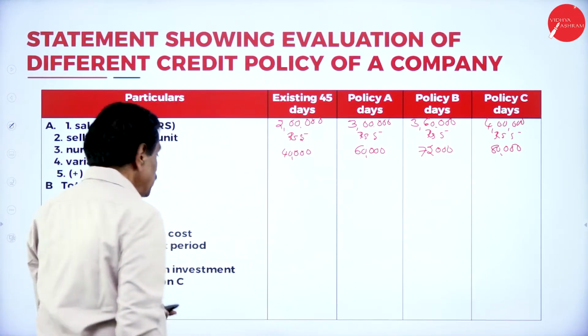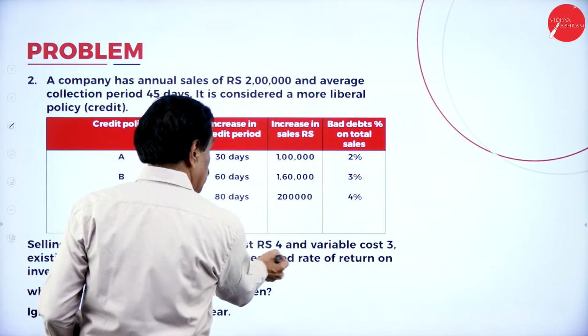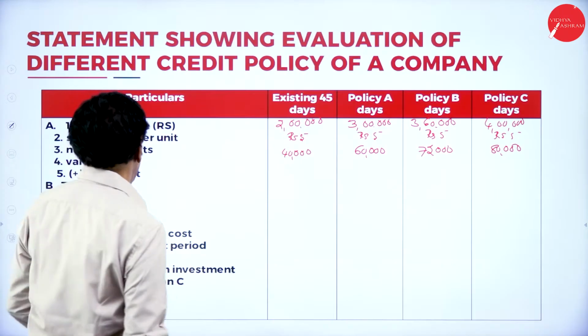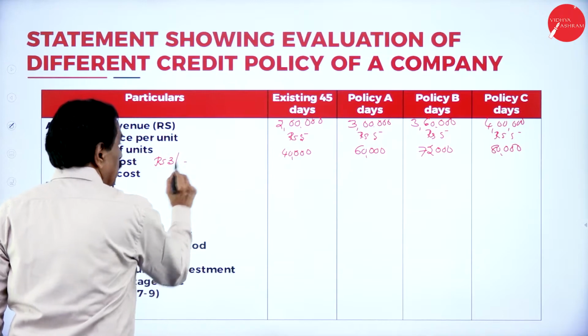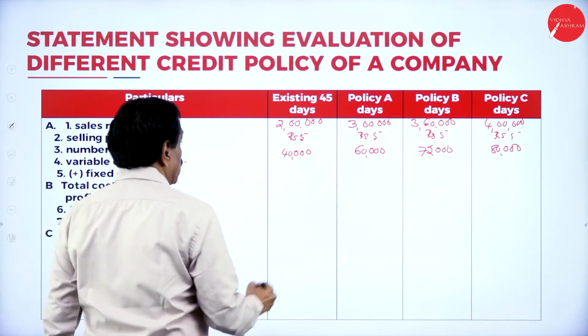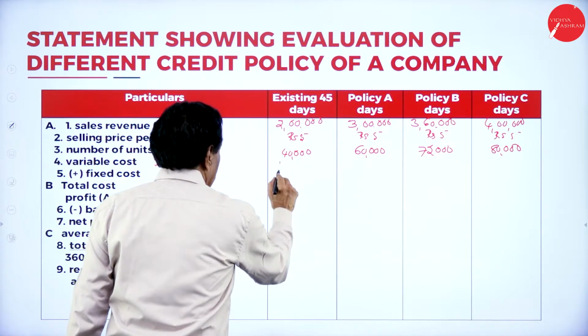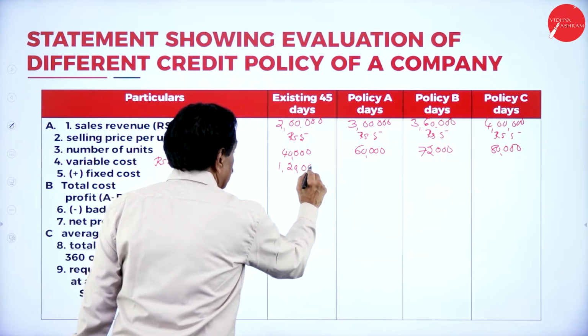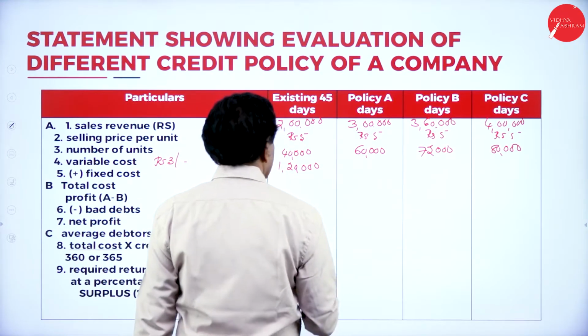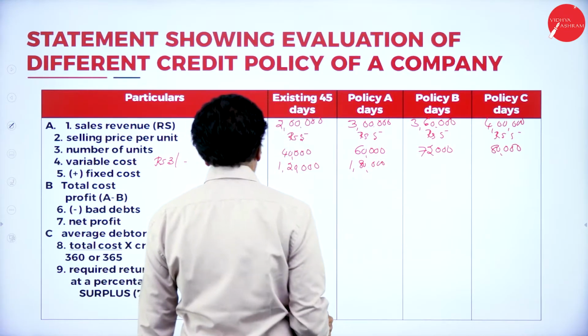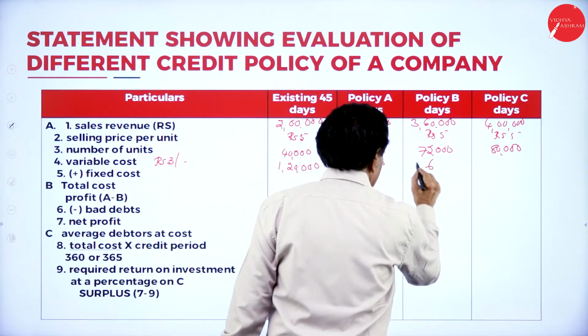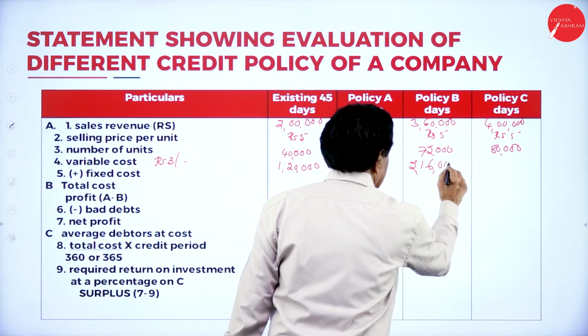So variable cost, he says average cost is 4, variable cost is rupees 3. So 40,000 into 3, here 1,20,000. 60,000 into 3, 1,80,000. 72,000 into 3, 2,16,000.